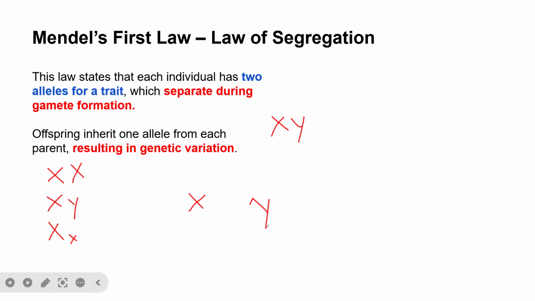Let's say from the mother we have capital X, capital Y, and from the father we have small x, small y. According to this law of inheritance, these alleles will be segregated, or separated, during gamete formation. X will be separated, Y will be separated, and then small x and small y will all be segregated.